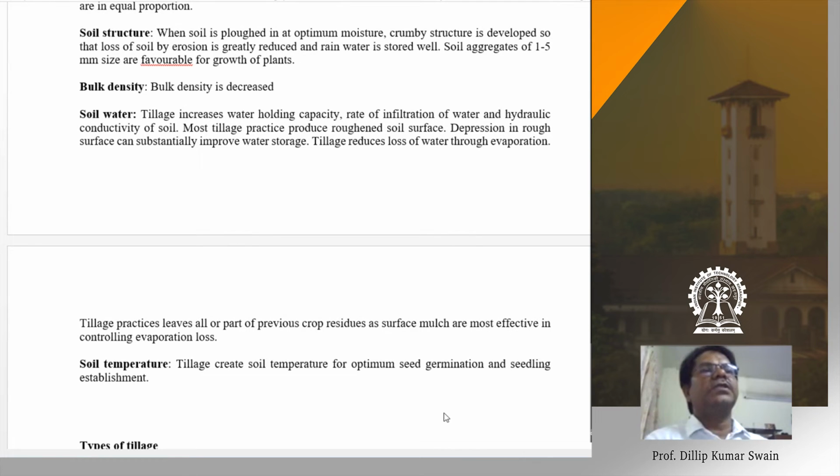What type of tillage we'll do, we'll discuss now. Mostly tillage is confined to 20, maximum 30 centimeter. Don't go beyond 30 centimeter tillage. Yes, sir. Yeah.